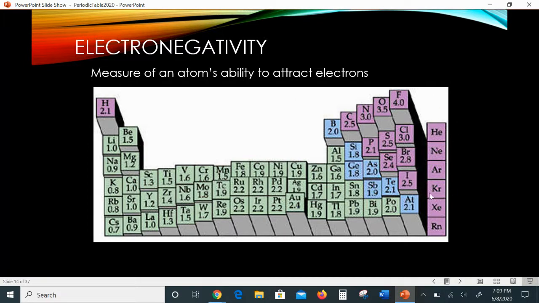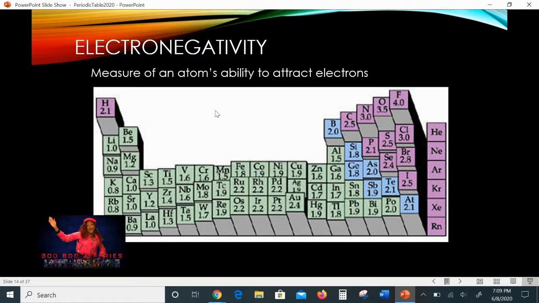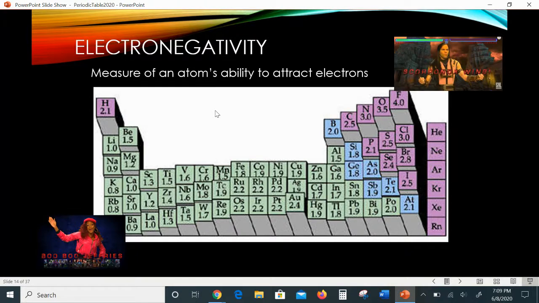Notice the noble gases are not involved in this because they don't fight for an additional electron. They're already good. They got all the electrons they need. So they're stable. So they don't get involved in these fights. These are only for things trying to be like noble gases. So electronegativity is the measure of an atom's ability to attract additional electrons. So Boo Boo Jeffries in this corner, Scorponok in that corner.